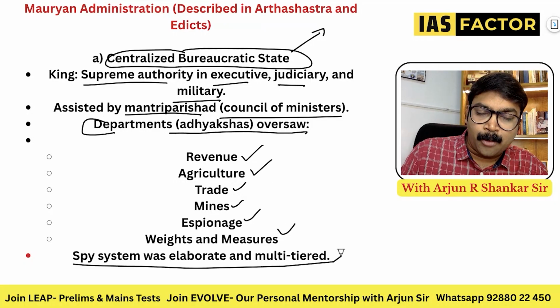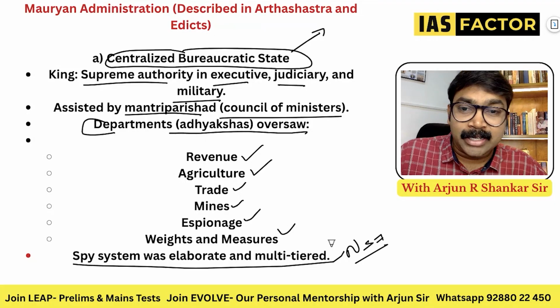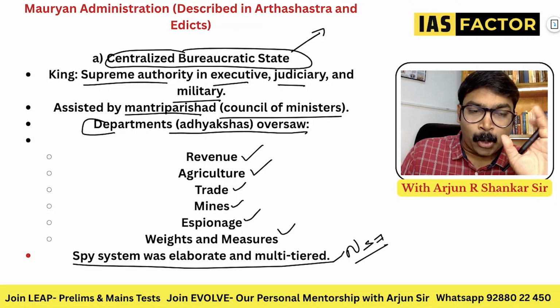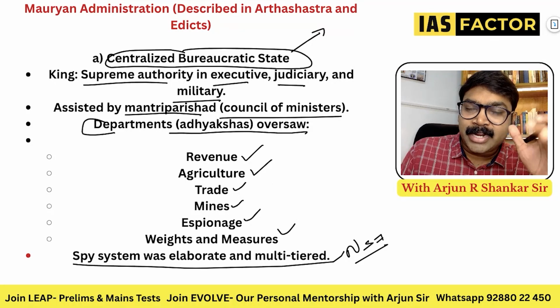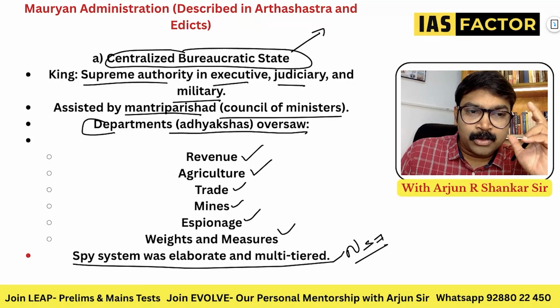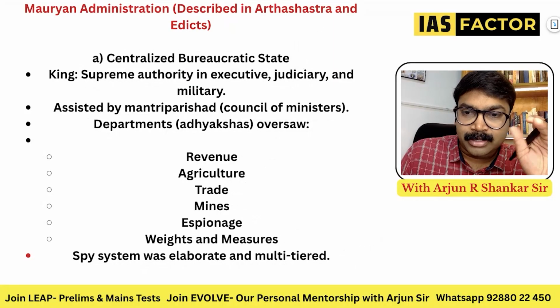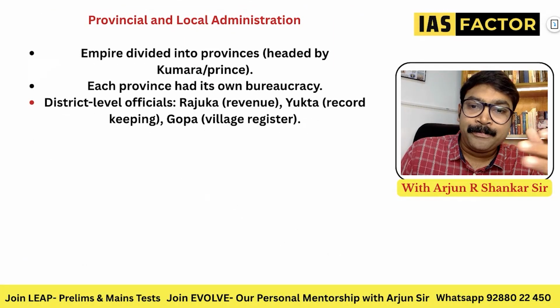The spy system was elaborate. Just like you have the NSA, the National Security Advisor, like Ajit Doval, you have a spy system like RAW and IB. See, just like we have a normal system in progress, back then, almost in 200 BC, we had this bureaucratic system, with different departments, like we have different ministries. Everything was actually a part of that. So that is how it completely went into that.